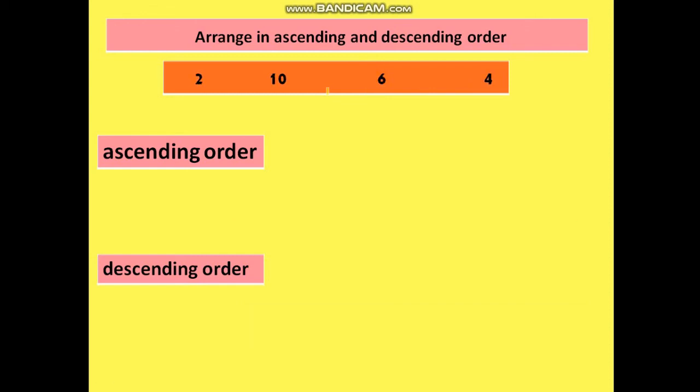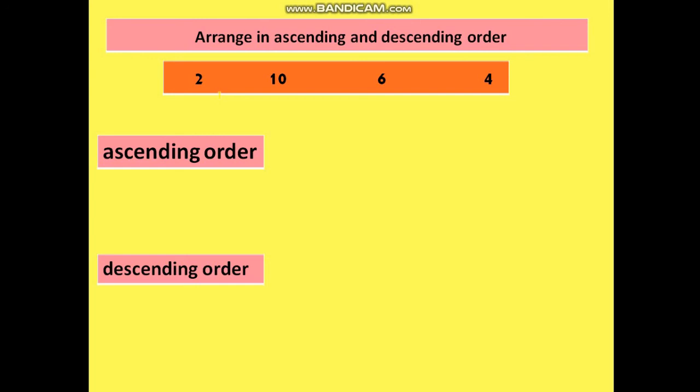Let's do another question. 2, 10, 6, 4. I'm sure now you know which number will come last. The last number is the greatest number. So in ascending order, we are going to take the number that is smaller in the line. Just keep on remembering your class line, how we used to stand for our assemblies.